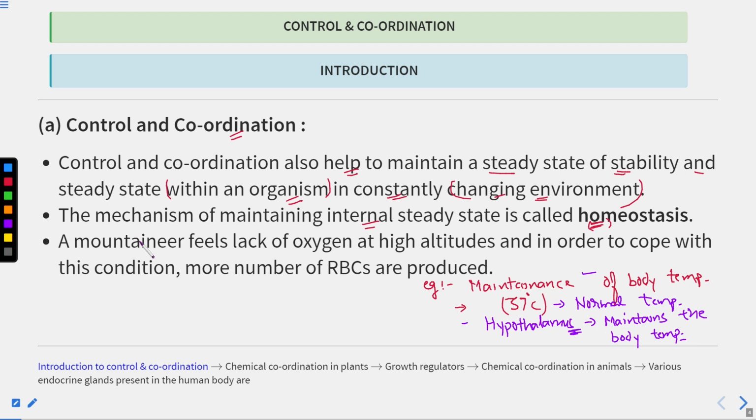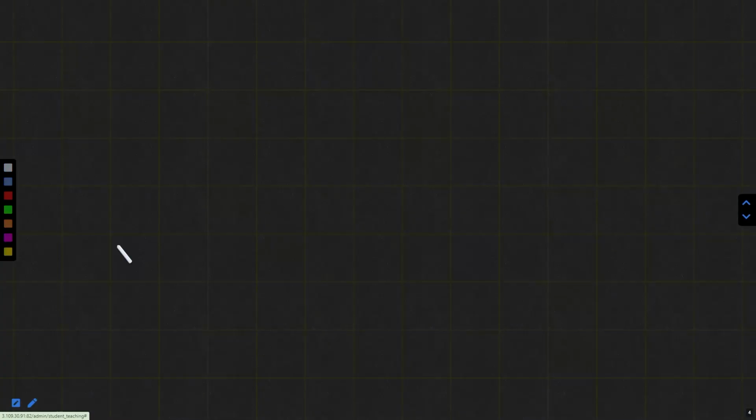Now, we can take the example of a mountaineer. Mountaineers feel the lack of oxygen at high altitudes. Why do they feel lack of oxygen?